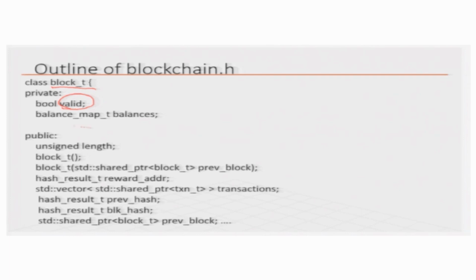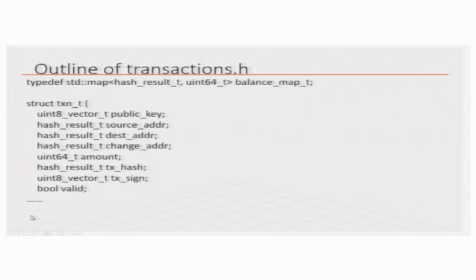Remember, this map is a hash table for balances, and then you have all these functions, like constructor functions. This is a data item, and this is also a data item, a set of transactions as a vector. This is the previous hash, the block hash, and this pointer is there for our program, because our program is based on a single process, therefore we can use real pointers.